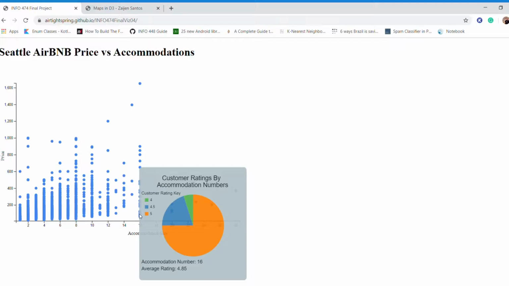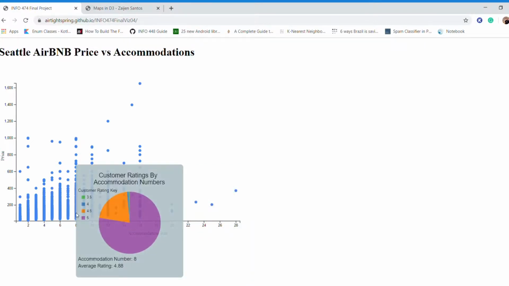This really leaves me to conclude that people don't really leave middle-of-the-ground ratings, with the lowest average being a 4.75 and the highest being a 5, and them fluctuating a lot in between. It seems people mostly leave positive ratings, with only negative ones or middle-of-the-ground ones if they have a really bad experience. This shows that reviews are skewed toward the positive side. This data shows that accommodation number does not truly impact the ratings people leave after their stay. But it also warrants the question, with so many high averages across the board, are people actually 100% truthful in their ratings, or are people just having amazing experiences with Airbnb across Seattle?